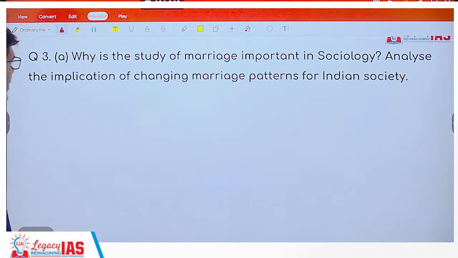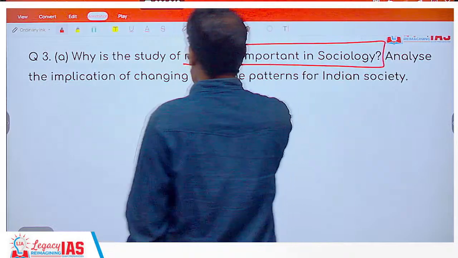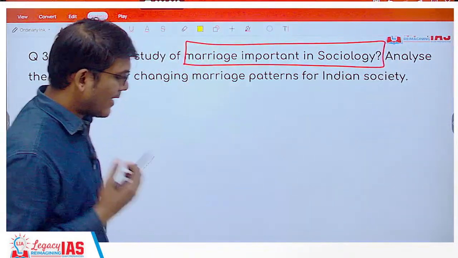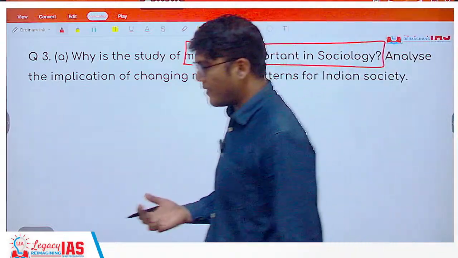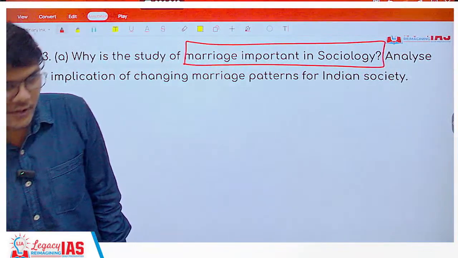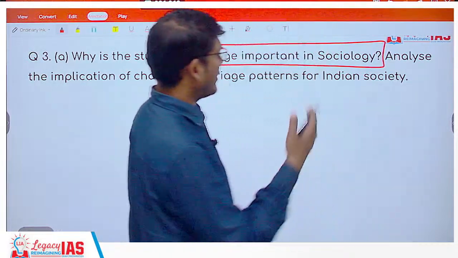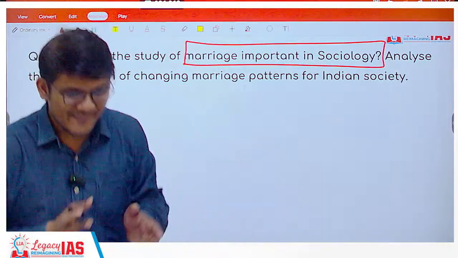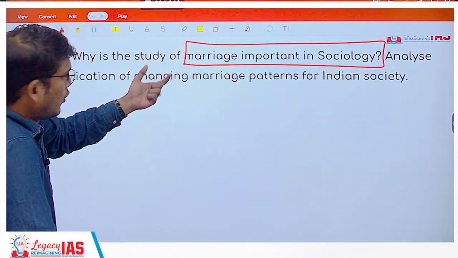Coming on to question 3a, why is the study of marriage important in sociology? Because that is the beginning of a new family, you can say, another family or an extension of the already existing family, and family is what? Is an institution. Marriage is also an institution. A lot of things emanate from that, hence it is very important to study marriage in sociology.